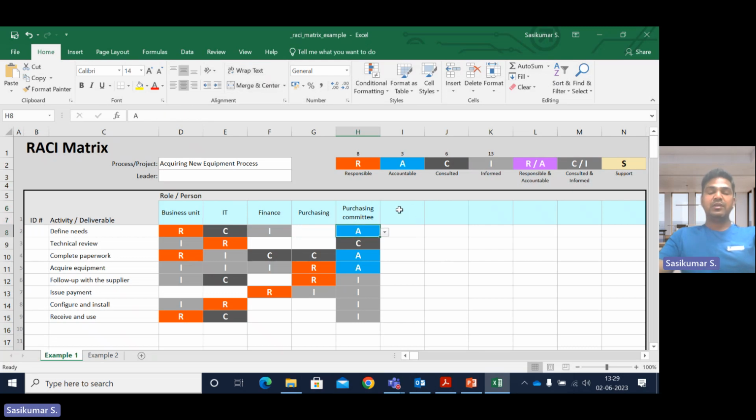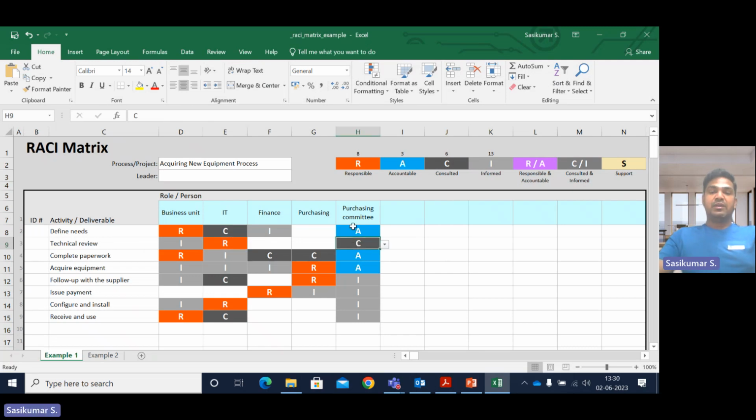The purchase committee may include several stakeholders, and there is the accountable person. The purchase committee should be accountable for defining the needs, what needs we have to freeze. As we know earlier, what is accountable, what is responsible, what is consulted, informed. So in this area, purchasing is the accountable person. Then technical review. In technical review, a different business unit is only an informed person. These are the technical aspects we are going to adopt, but IT is responsible, because, as I informed earlier, this is an IT-oriented mission. So the IT department plays a major role. They are responsible for the technical aspects.